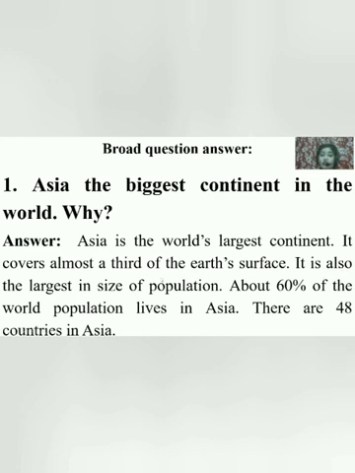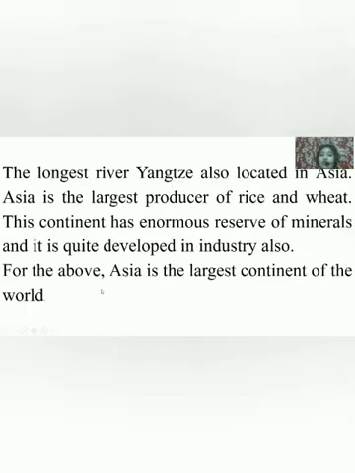It is also the largest in size of population. About 60% of the world population lives in Asia. There are 48 countries in Asia. The longest river, Yangtze, is also located in Asia. Asia is the largest producer of rice and wheat.